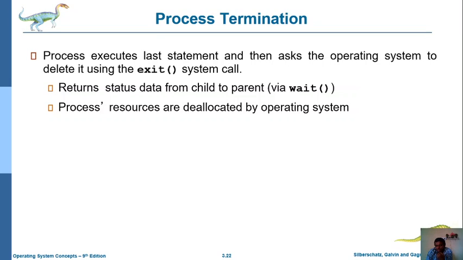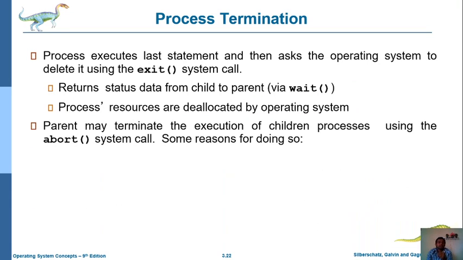Actually, to start execution of any process, the operating system allocates resources to that process. After completion or termination of that particular process, the operating system is responsible for deallocating it.